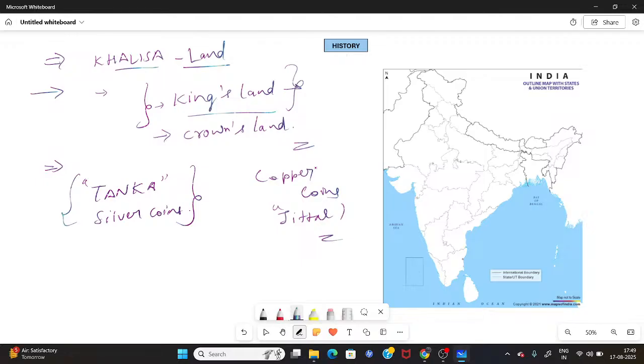Iltutmish simply took the support of the leading religious scholars, who were known as ulemas, and on every occasion he wanted their expert advice.